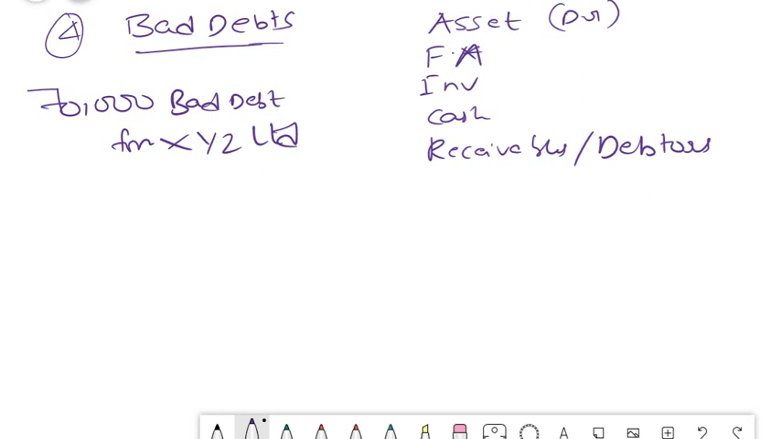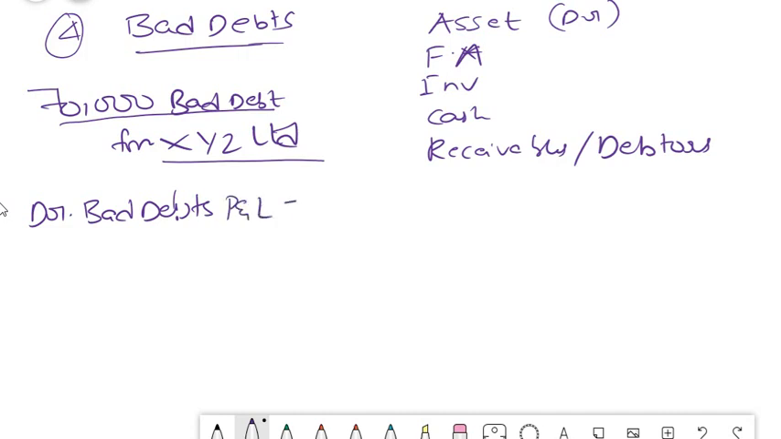So what is the entry, friends? So there are two concepts here. One is your bad debt, second is your limited. So this is a nominal account because it pertains to your P&L. Is it an expense or an income? It is an expense because it is a bad debt. So simply you will debit bad debt. It is a P&L account. You will debit 70k and credit.